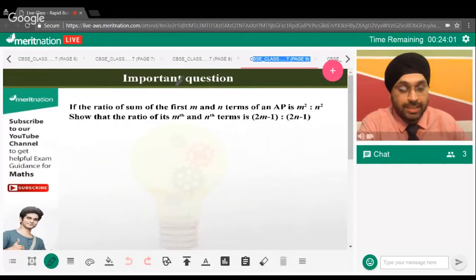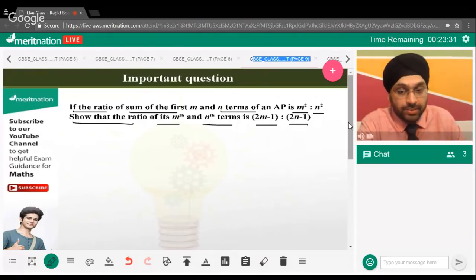Okay. Now, guys, let's discuss one important question related to how we can use the sum of the first n terms formula, let's say the sum of an AP formula, to solve questions. See, guys, the question is: if the ratio of the sum of the first m terms and n terms of an AP is m square upon n square, we need to show that the ratio of its mth term and nth term is 2m minus 1 upon 2n minus 1. So, guys, that's what we need to prove.